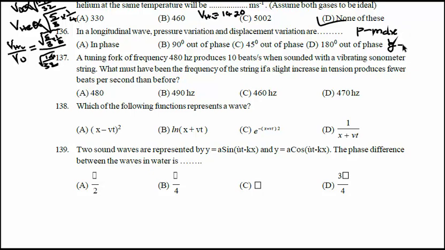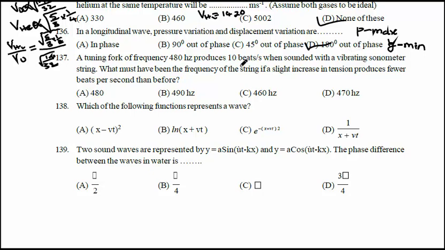These are out of phase, meaning 180 degrees out of phase. So option D is correct.